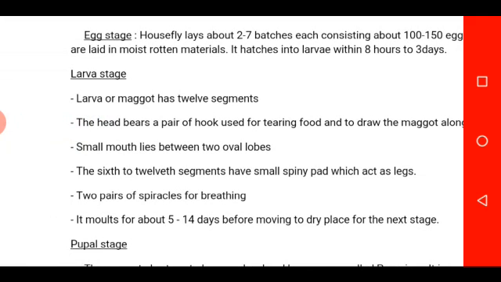The larva stage of housefly also has a small spiny pad at the 6th to 12th segment of the organism. This is used for movement, or acts as legs.